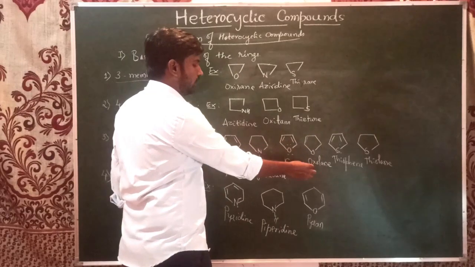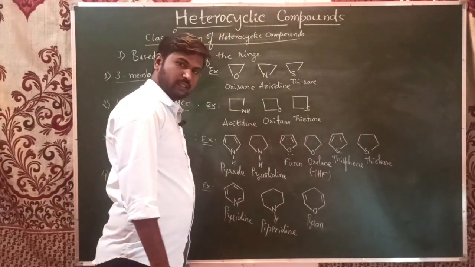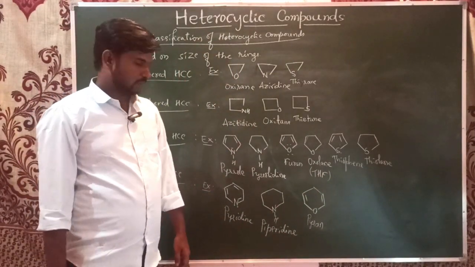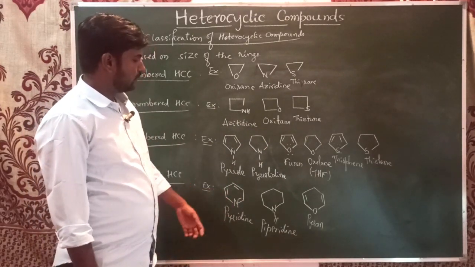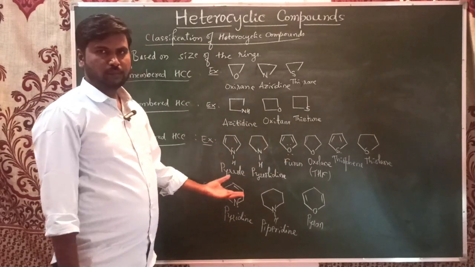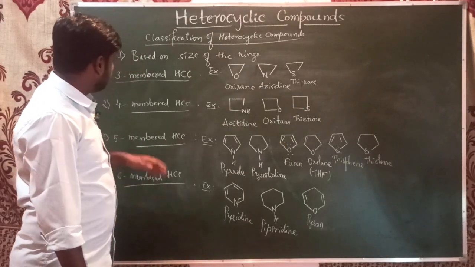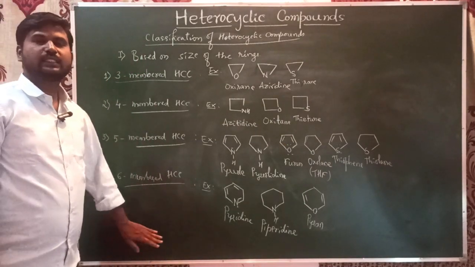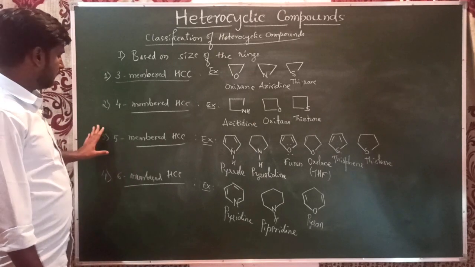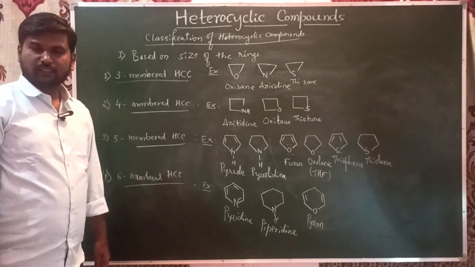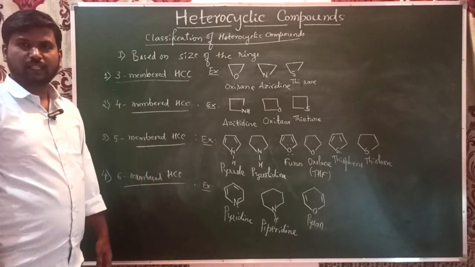This oxolane is also known as THF, tetrahydrofuran, which is one of the very good solvents, especially in spectroscopy. We use that solvent in NMR. This pyridine is also a solvent. And most of these compounds definitely have industrial applications. You can also classify them as six-membered, seven-membered, eight-membered, and so it goes on. But especially the five-membered and six-membered have a lot of applications, and these are very important heterocyclic compounds. So that's why we discuss these compounds in detail in this chapter.